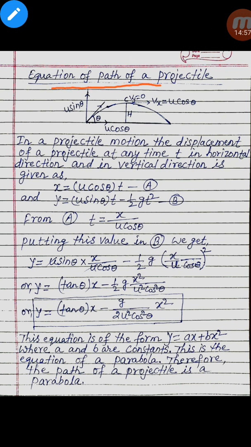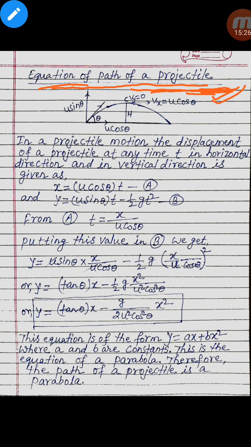Now, equation of path of a projectile. So now we are going to calculate the equation of path of a projectile. What type of path will a projectile make? We are going to calculate. At first we will calculate the equation of the path of a projectile, then we will say what type of motion it exhibits.